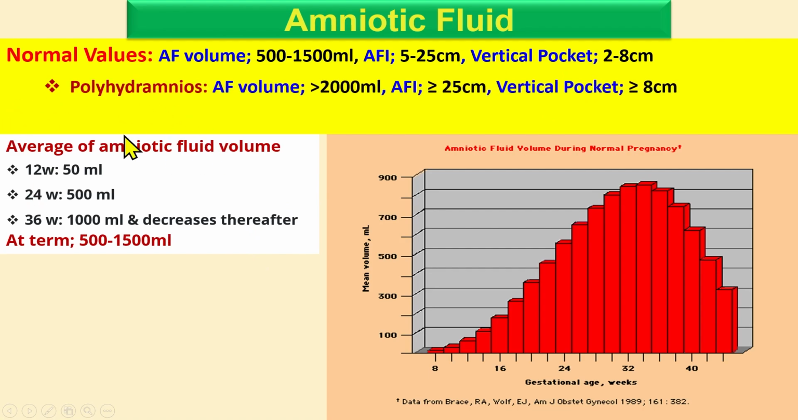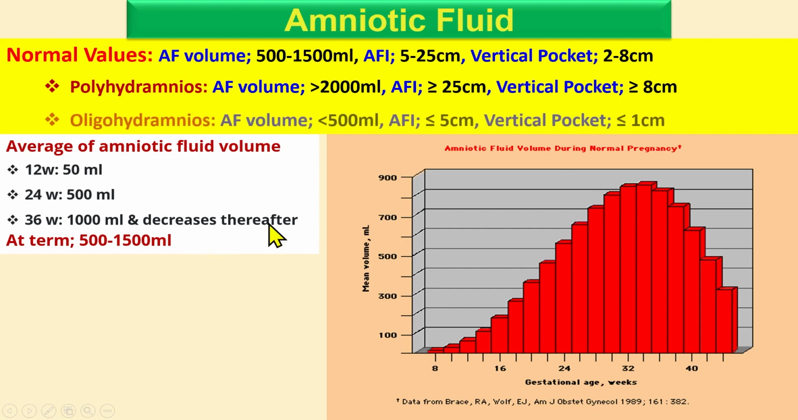So in polyhydramnios, what is happening? The fluid level crosses 2000 ml, or the index is above 25, or the vertical pocket is more than 8 centimeters. This is considered polyhydramnios. In oligohydramnios, there is a low level of amniotic fluid, less than 500 ml, or the index is less than 5 centimeters, or the vertical pocket is less than 1 centimeter.